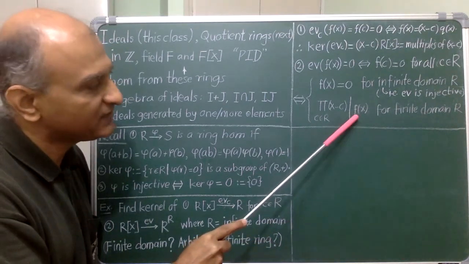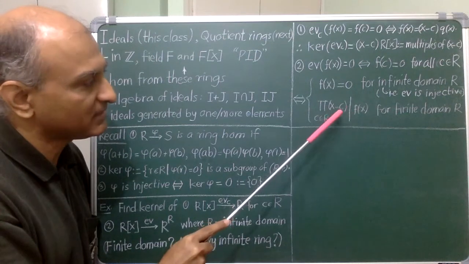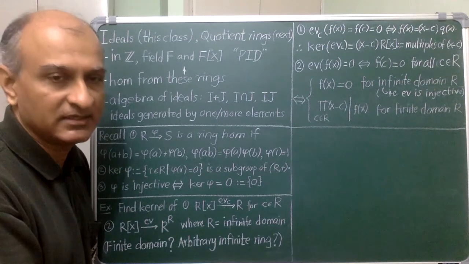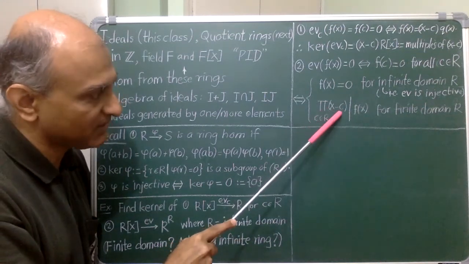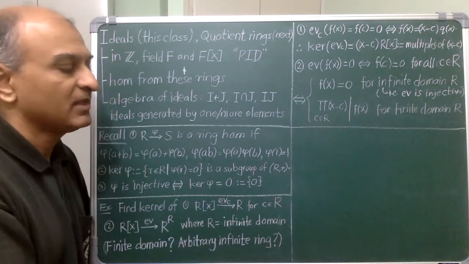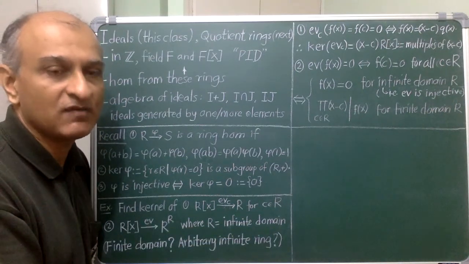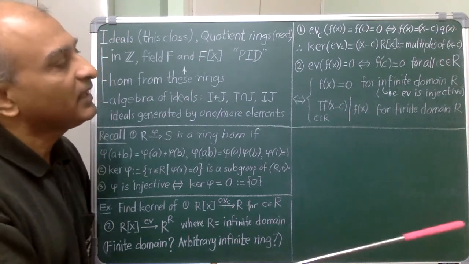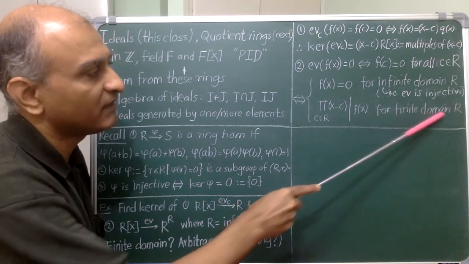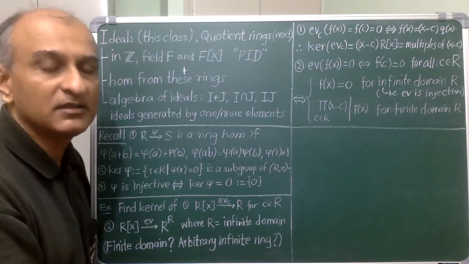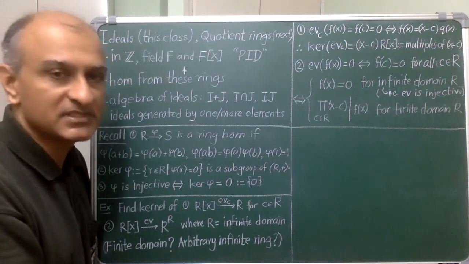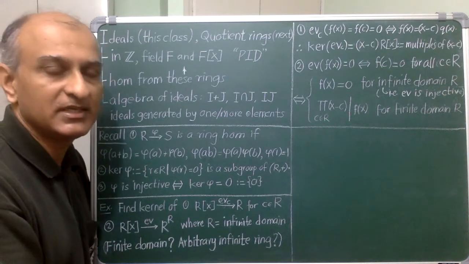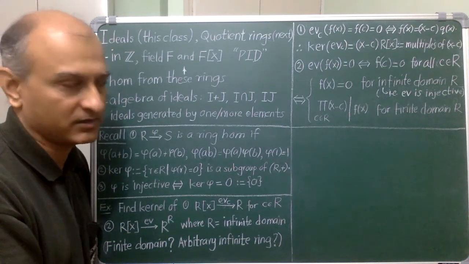Conversely, if f is in the kernel, then every x minus c is a factor of such f. Because the ground ring is an integral domain, the product of these x minus c's must also divide f. This is what we saw in the remark at the end of last time's exercise. Okay. So all in all, what we have seen is that in the case of the underlying ring being a finite integral domain, the kernel of the evaluation map is the principal ideal generated by this product, which is a polynomial whose degree is as much as the cardinality of R.